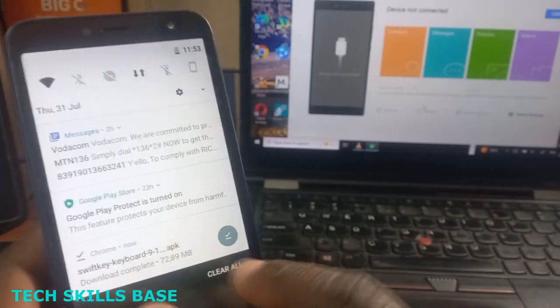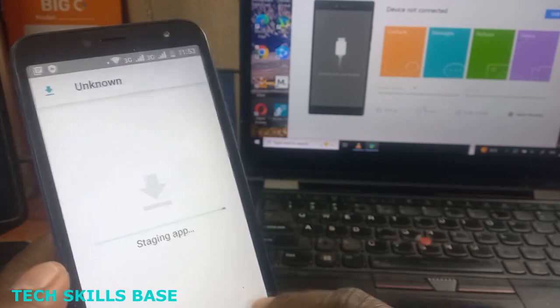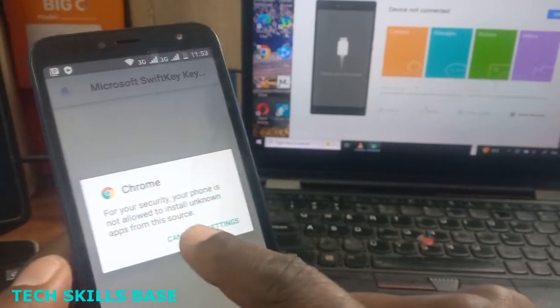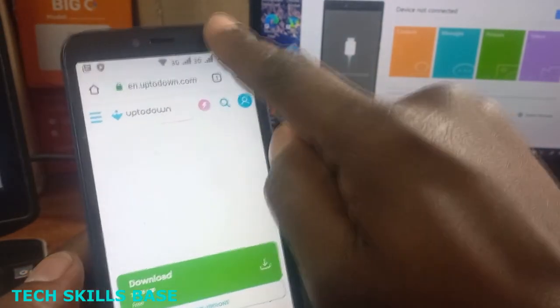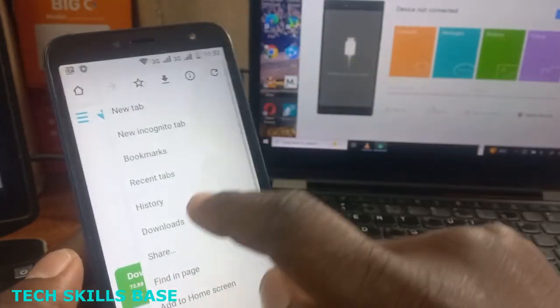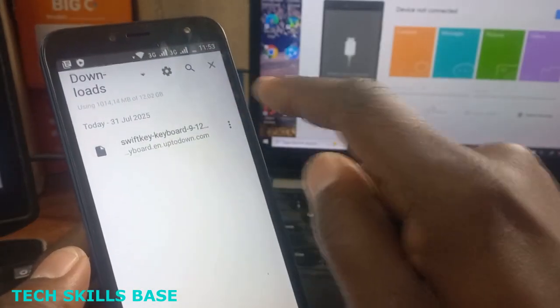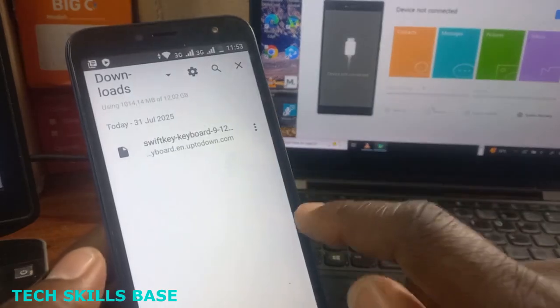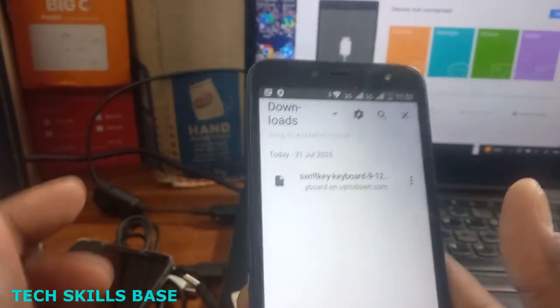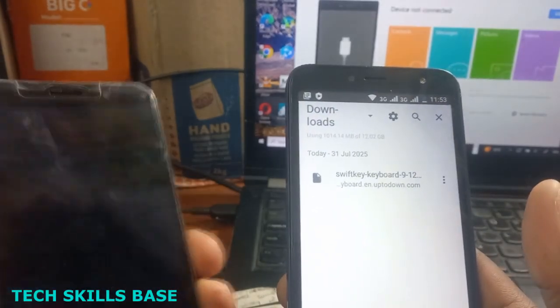You can see here it's done. When it's done, we have to see it. Oh, okay, it's this one. You have to go to downloads here. Now what we're going to do here, we have to share this one. It means we have to transfer this one to the phone which doesn't have a keyboard, this Huawei 5.